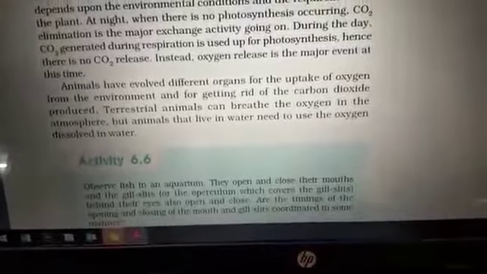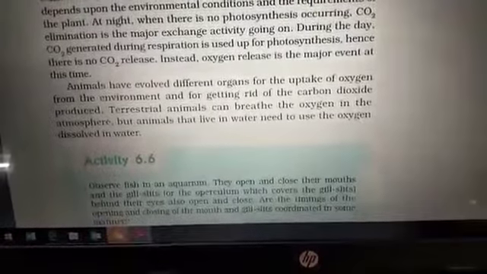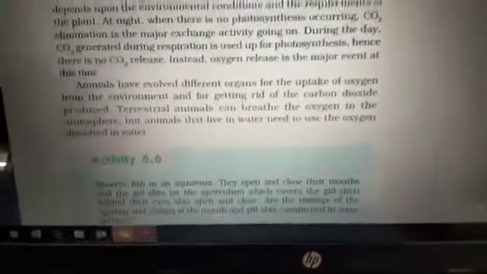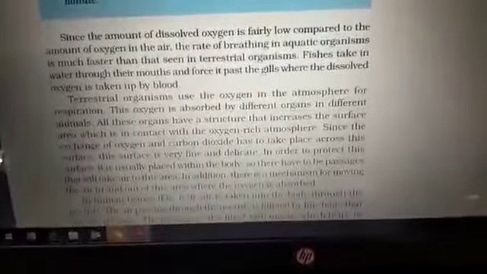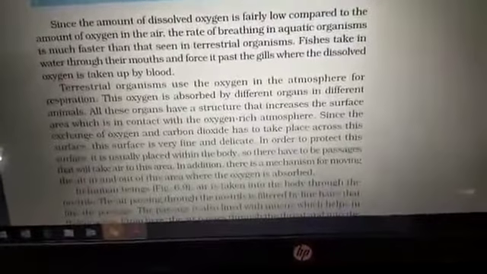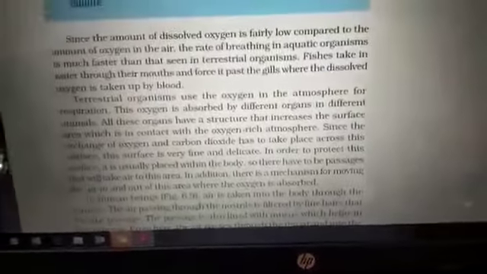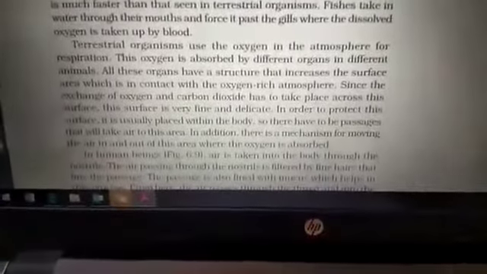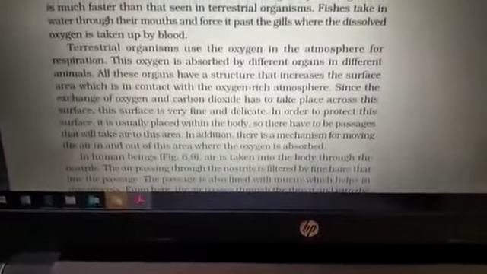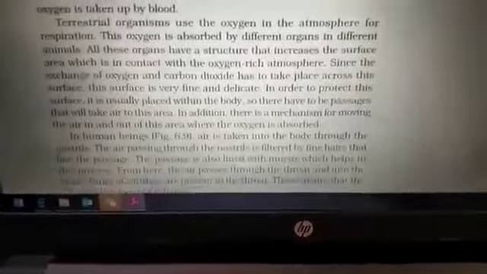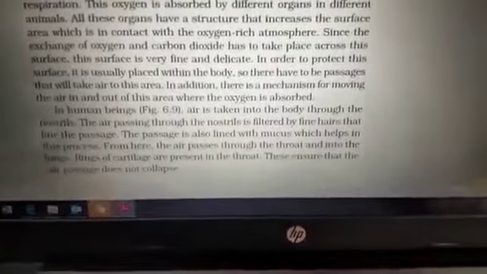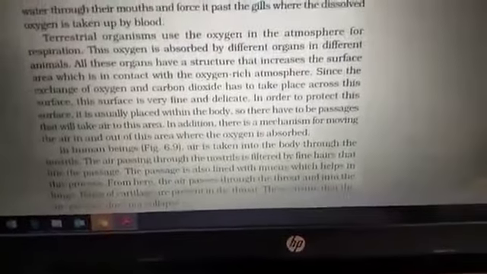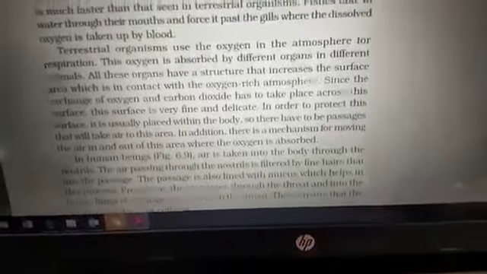We humans have lungs particularly to respire. In terrestrial organisms, the lungs are divided into two, which contain bronchi, bronchioles, and different parts. Aquatic animals respire through their gills. So different organisms have different ways to take in oxygen. In humans it takes place through the nostrils and so on. The human respiratory system we'll see in the next.